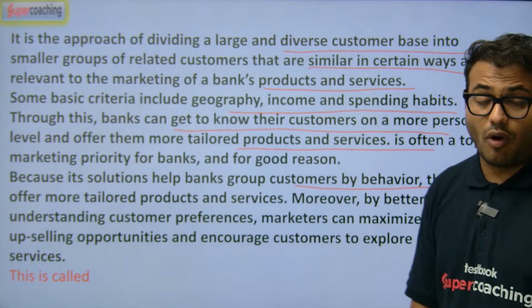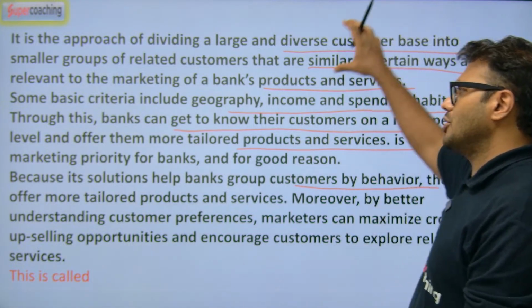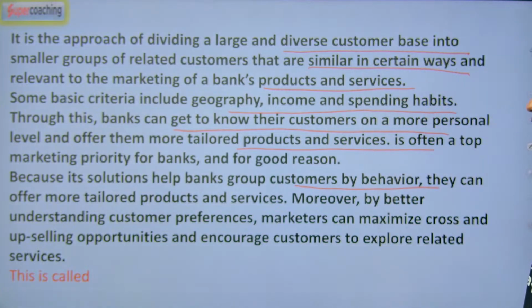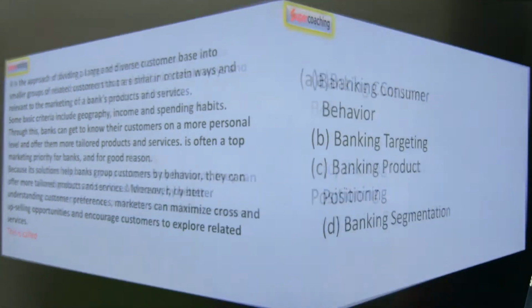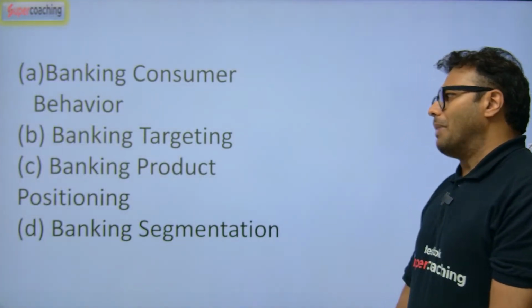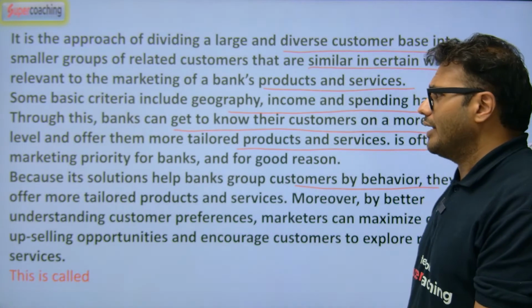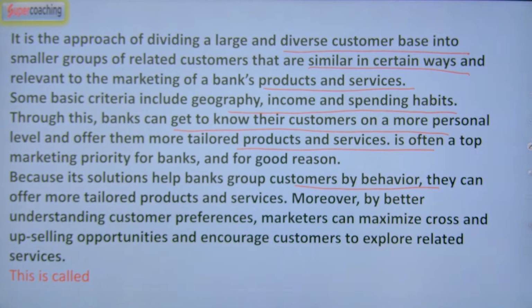This is called as, so what can it be called as? It's basically a kind of information over here, and that information will be called as, so I will give the options to you. The options are banking consumer behavior, banking targeting, banking product positioning or banking segmentation. So the explanation, again I am going to show you the explanation. एक बार इसको अच्छे से देख लीजिएगा. The approach of dividing a large and diverse customer base into smaller groups of related customers that are similar in certain ways, relevant to the marketing of banks' products and services.